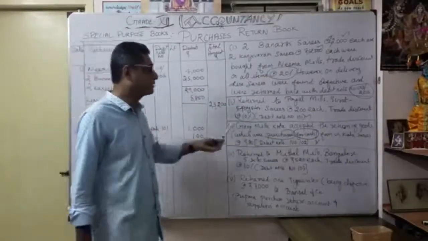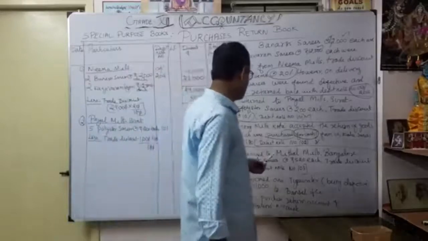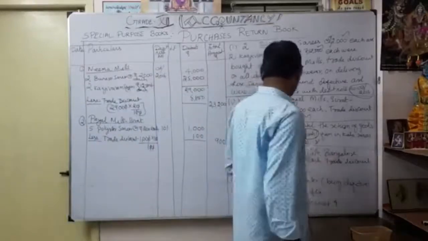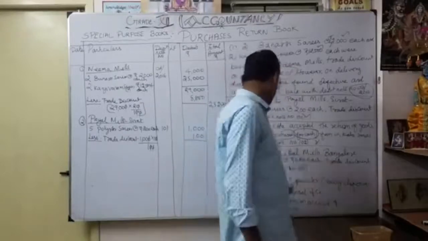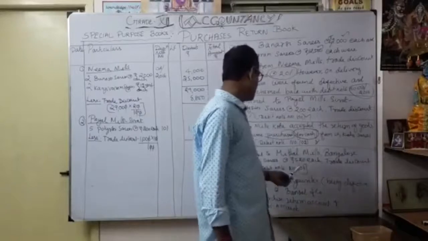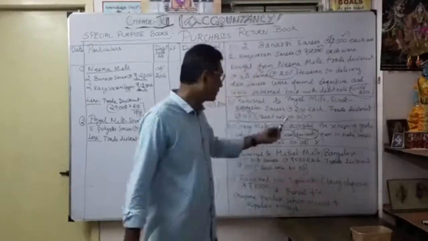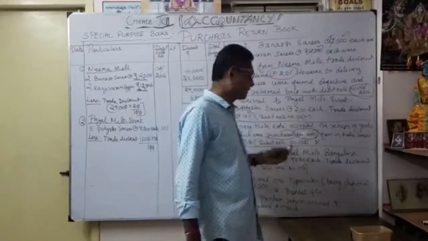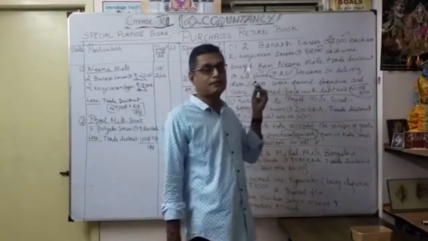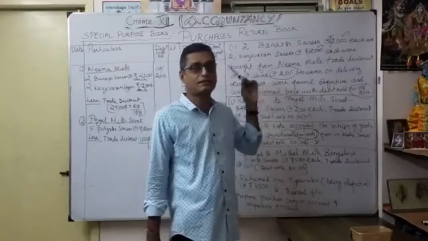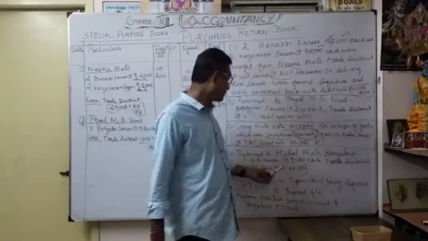Okay, so we should be very careful when we read the transaction. Then the fourth one: return to Mittal Mills, Bangalore, 5 silk sarees at the rate of 520 each. Trade discount they have given is 10%. Debit note number 103. See here, the debit note number is always a running number: 101, 102, 103. Understood? We can directly enter it in the purchase return book. See the debit note number 103.